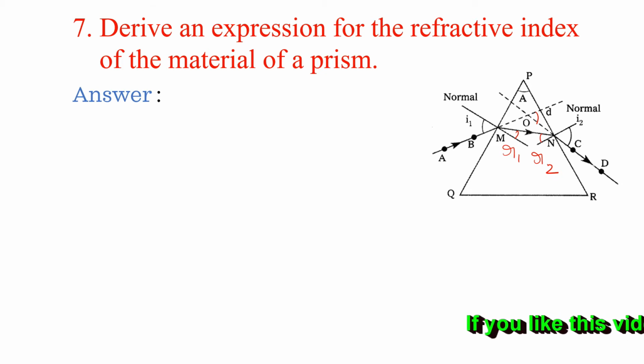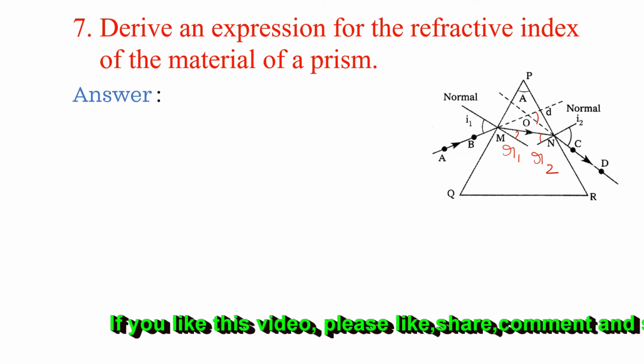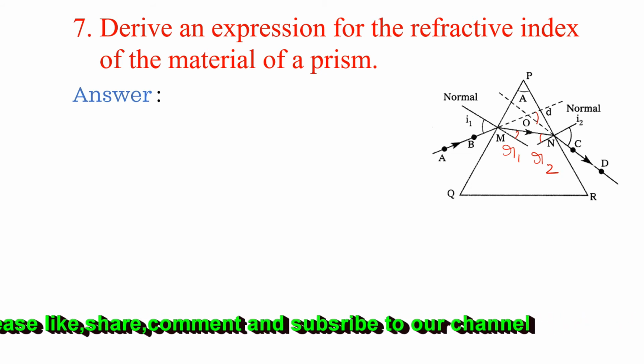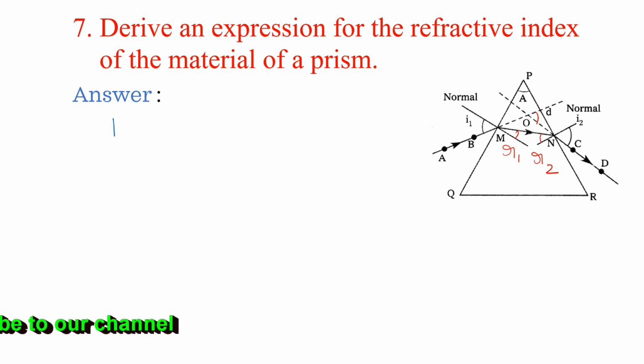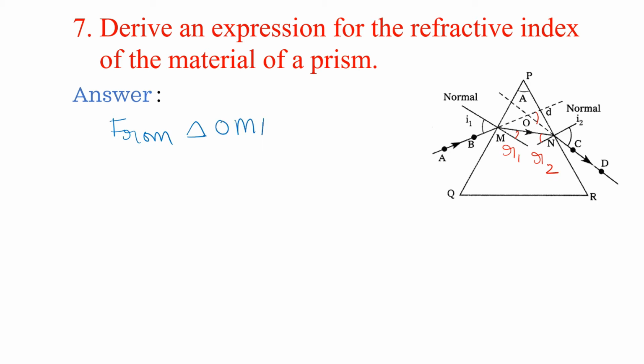So in triangle OMN, the exterior angle, that is D, is equal to the sum of the interior opposite angles, that is D is equal to I1 minus R1 plus another angle I2 minus R2.